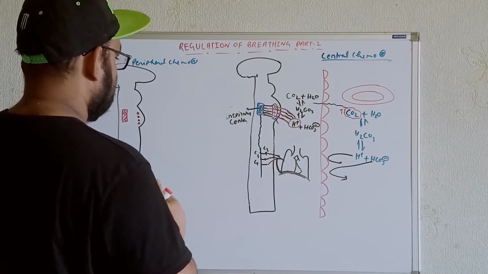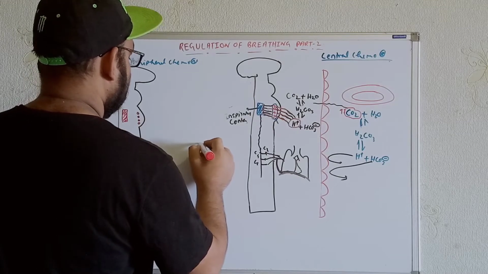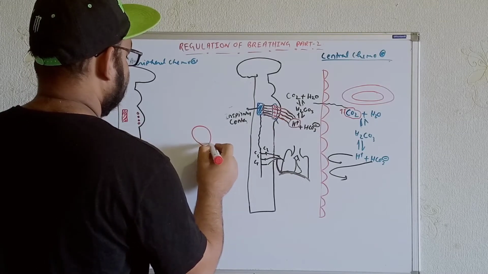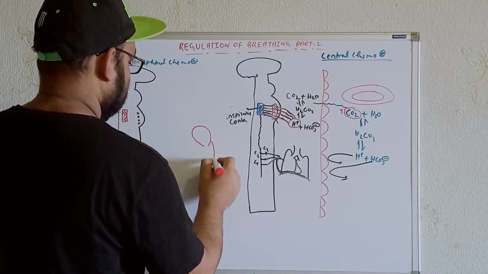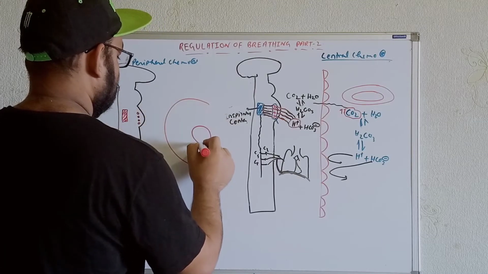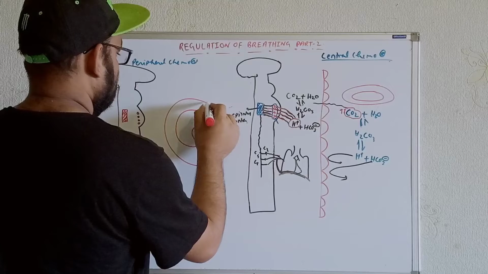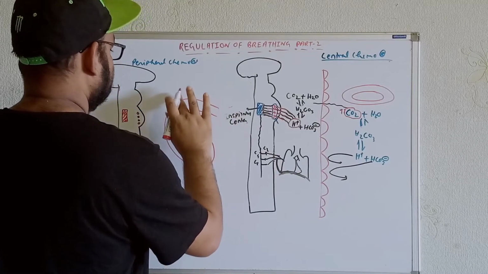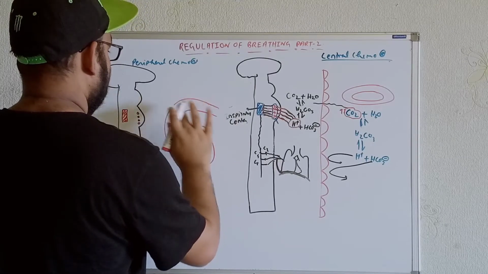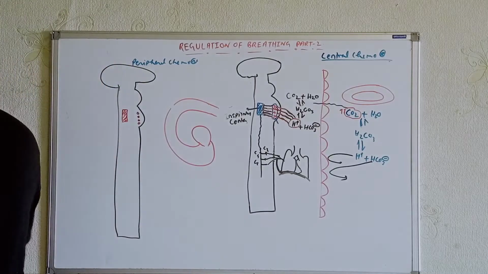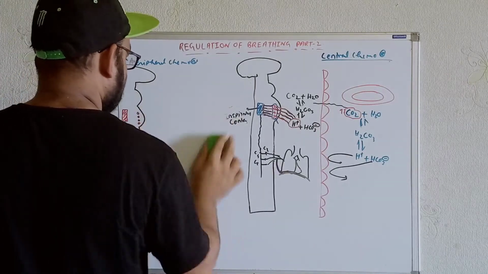Okay, let's draw the heart. I'm just drawing the left atrium and left ventricle. Try to understand from here. Let's draw it a little bit downward.